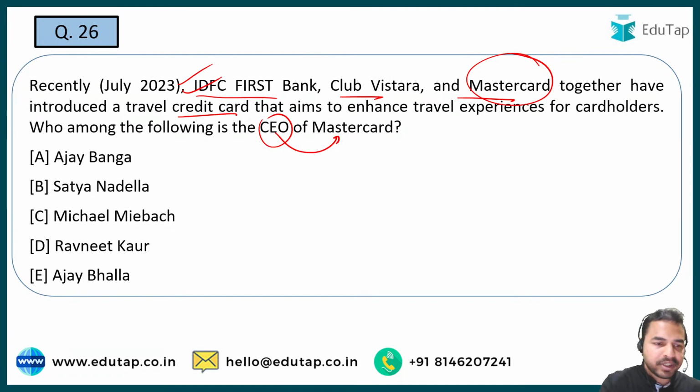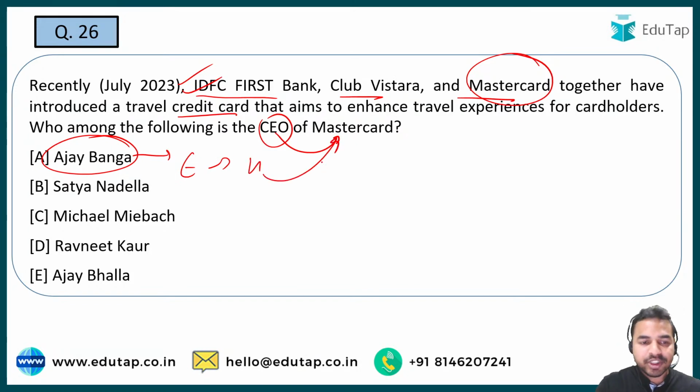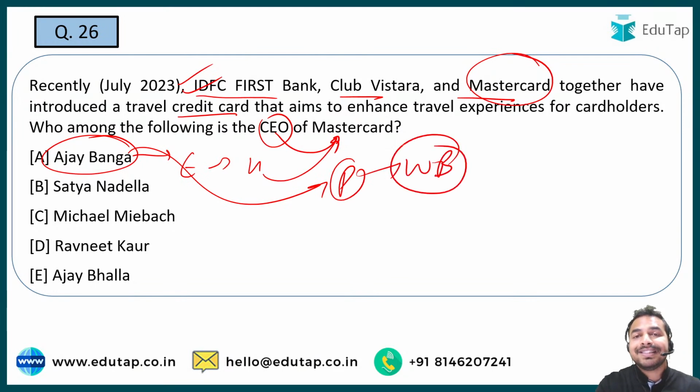Let me tell you, the person who is there, Ajay Banga, he was earlier serving as the head of Mastercard, that is the CEO of Mastercard, but now this person has been appointed as the president of the World Bank that we have just recently discussed. Okay, so what will be the right answer?